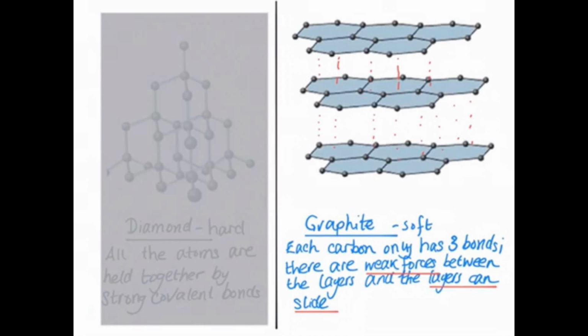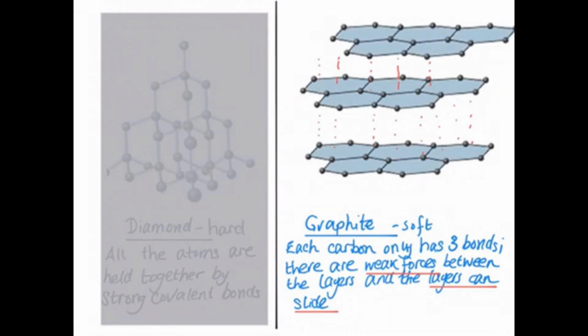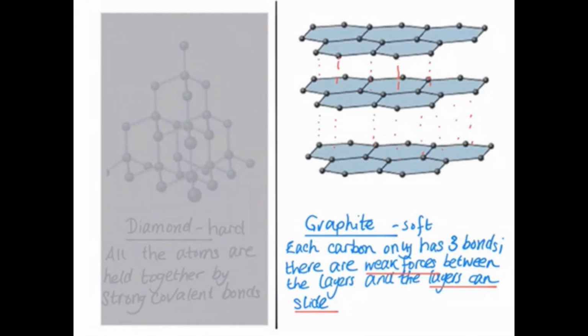This is different from graphite. Graphite is soft, and the reason why graphite is soft is because each carbon has a maximum of 3 bonds. 1, 2, 3. And because it's got 3 bonds, there are weak forces between the layers. This is one layer, this is another layer, this is another layer. Because there are weak forces between the layers, it's easy for the layers to move and slide over each other. And because the layers can slide over each other, it makes graphite soft.